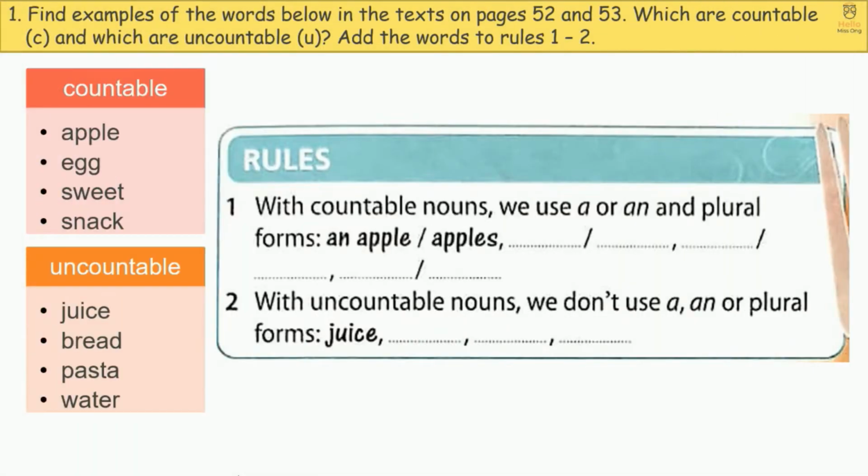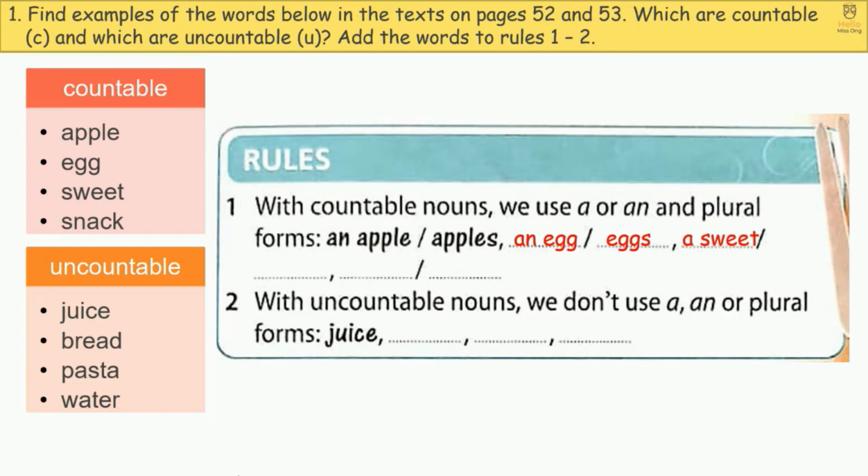Now add the words to rules 1 and 2. Rule 1. With countable nouns, we use a or an and plural forms. An apple, apples. An egg, eggs.